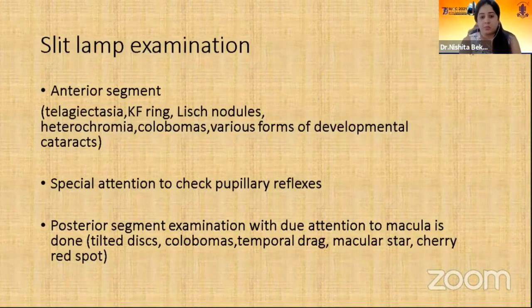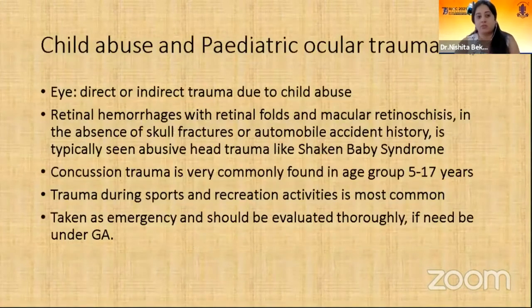Tilted disc, colobomas, temporal pallor, macular star, cherry red spot can lead you to a specific diagnosis. A passing reference should be given to child abuse and pediatric ocular trauma. In child abuse, retinal hemorrhages with retinal folds and macular retinoschisis, in the absence of skull fractures or automobile accident history, are typically seen in abusive head trauma like shaken baby syndrome.